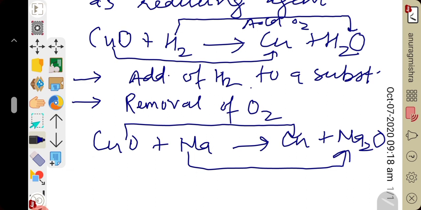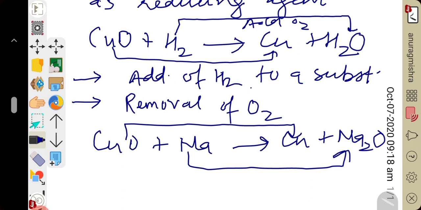So sodium acts as a reducing agent. Both sodium, or you can say alkali metal, and hydrogen act as a reducing agent. I hope you people understood the similarity between hydrogen and the alkali metals.